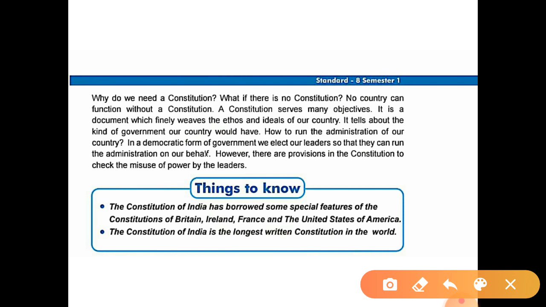Here the people elect leaders so that they can run the administration on the people's behalf. However, there are provisions in the constitution to check the misuse of power by the leaders. There are many provisions given in the constitution by which the people can check the misuse of power by the leaders.